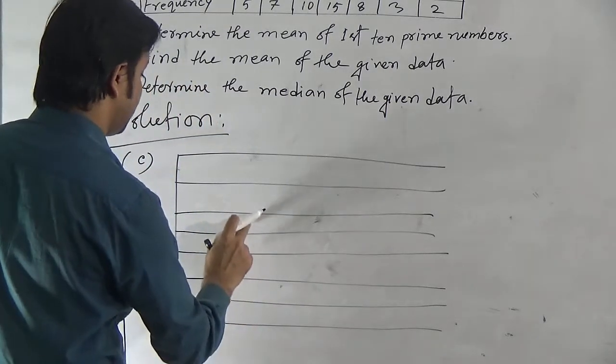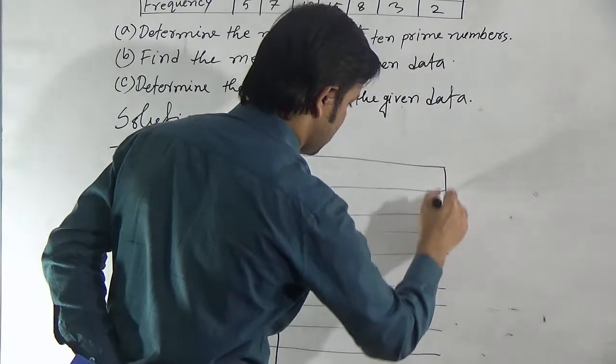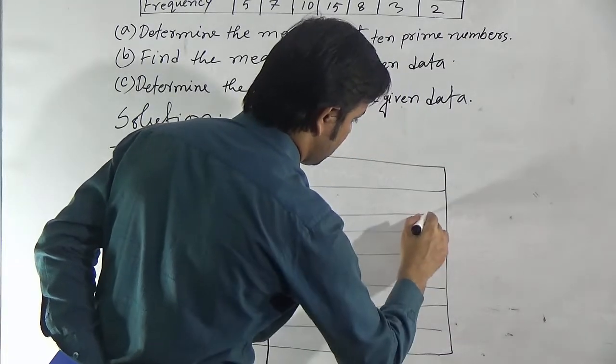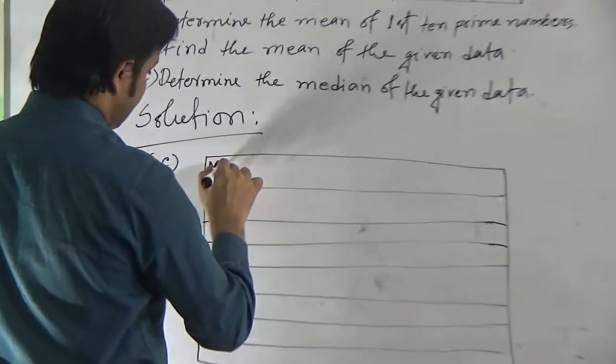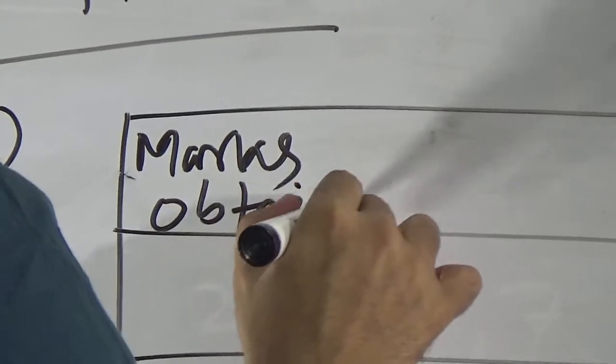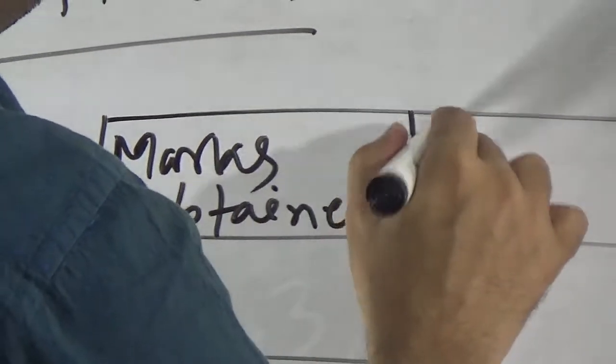One, two, three, four, five, six, seven. First one is marks obtained. Then frequency.